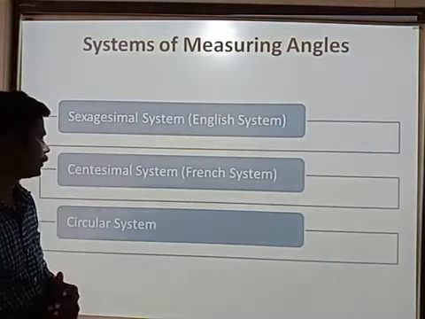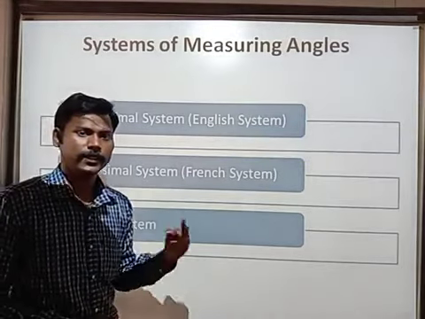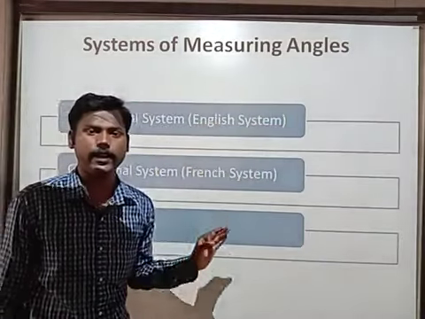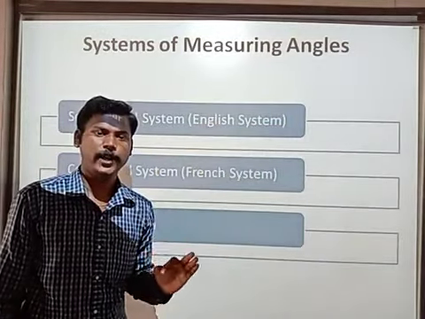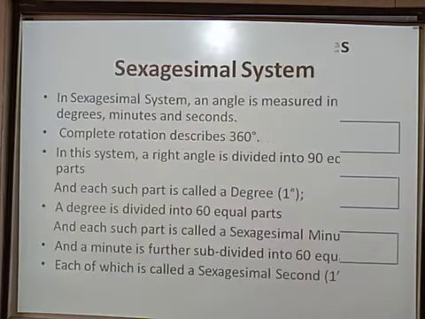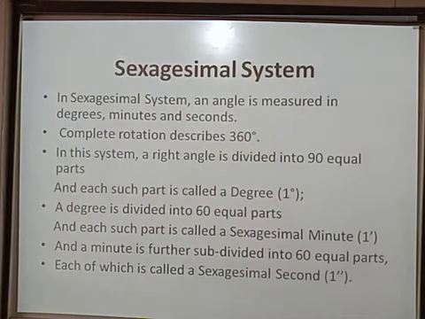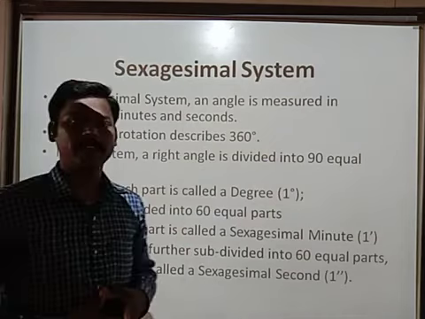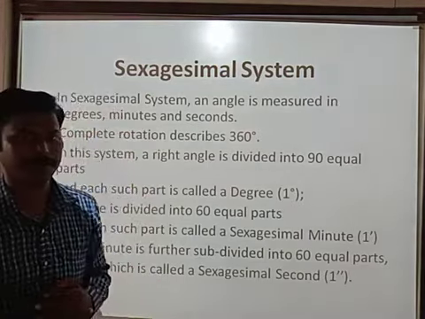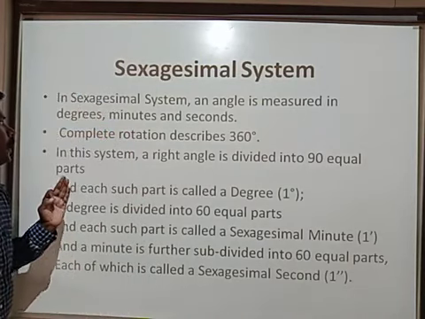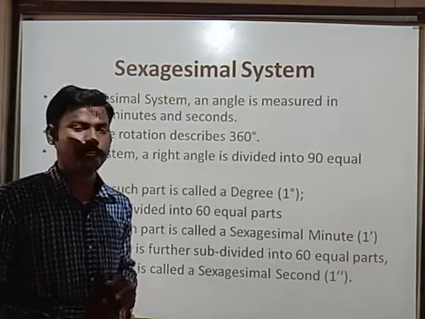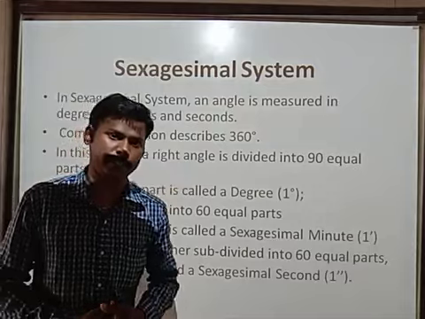What are sexagesimal, centesimal, circular? 3 systems. For what? Systems of measuring angles. To measure an angle, we are using 3 systems. Please note it down. So now we learn one by one. What is sexagesimal system? In sexagesimal system, an angle is measured in degrees, minutes and seconds.